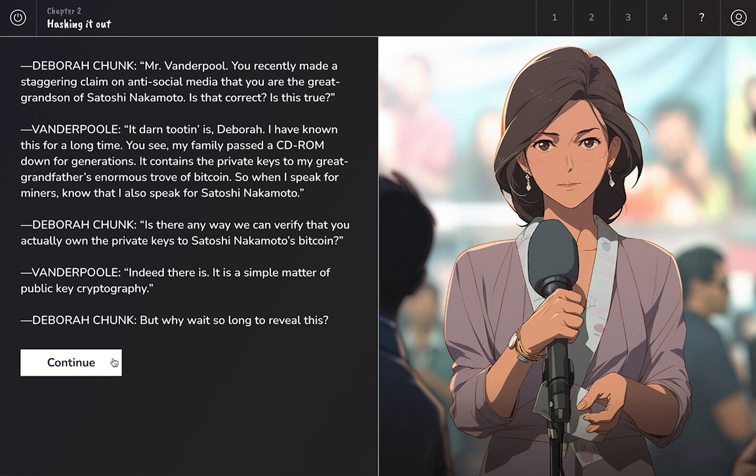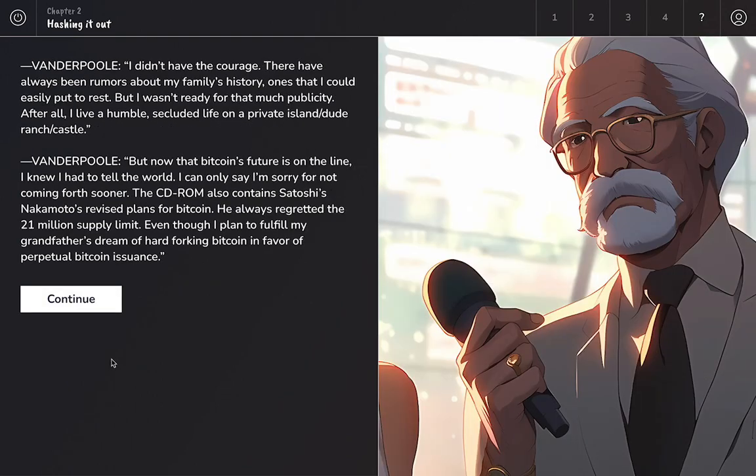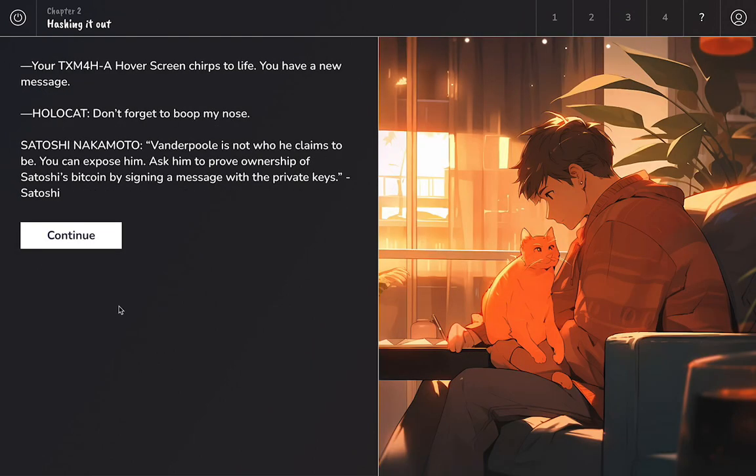So the previous screen we showed Vanderpool, now we switch to the interview partner, and then we go back to Vanderpool. We have these close-ups. We really get to see who he is now, and then it goes back into our quiet living room, back to our protagonist and HoloCat, because now it's back to us to act.